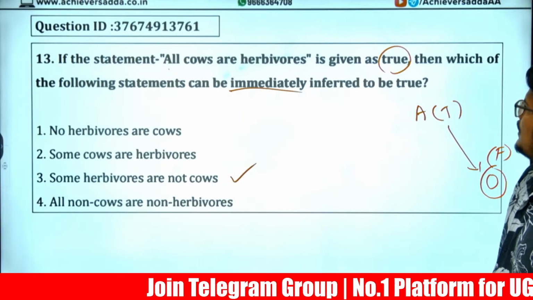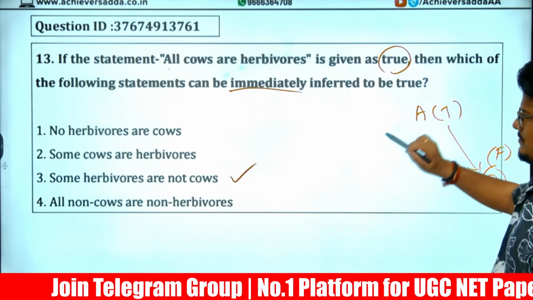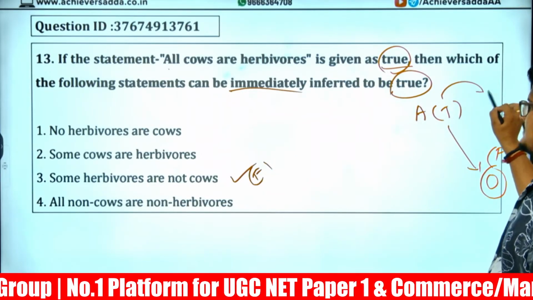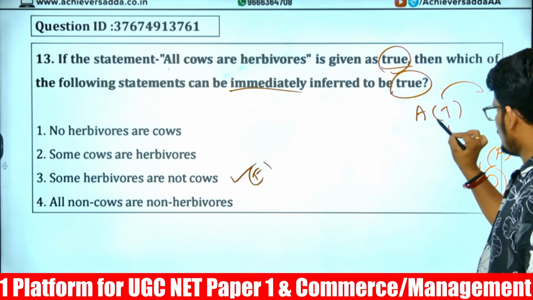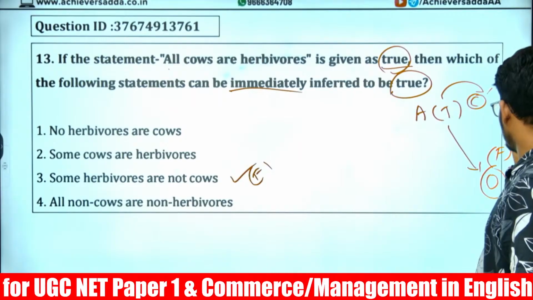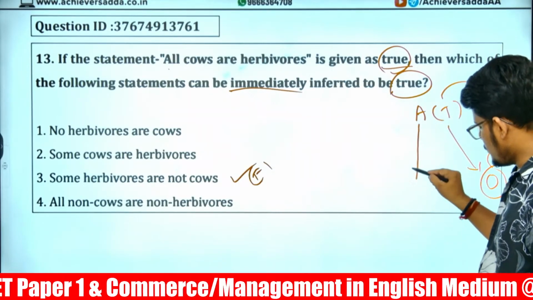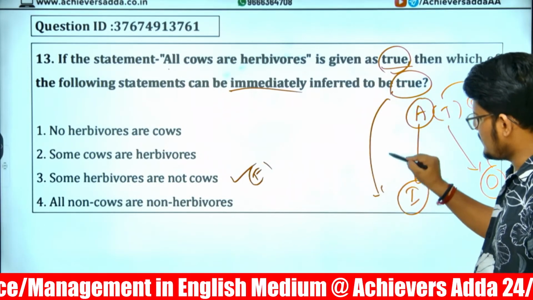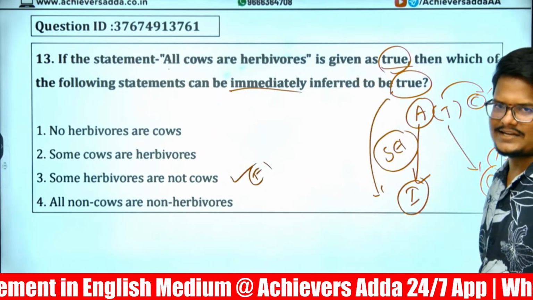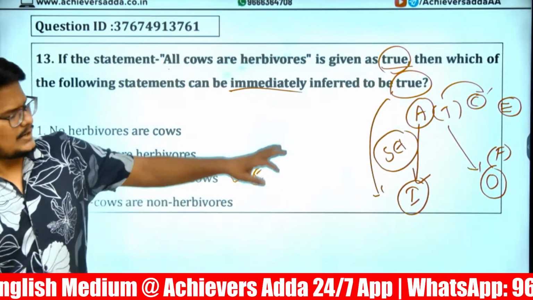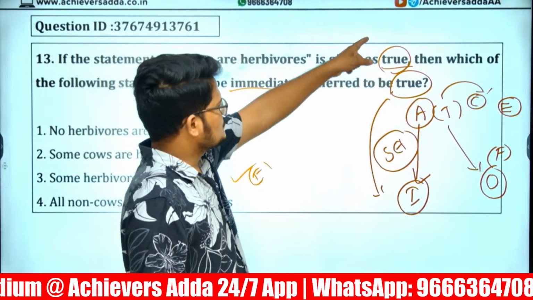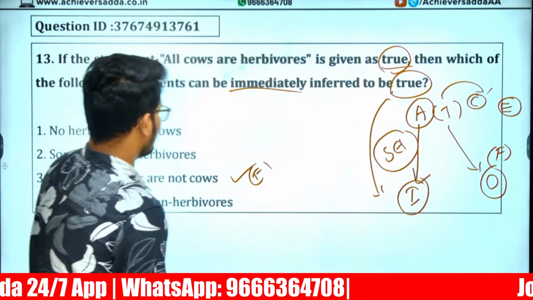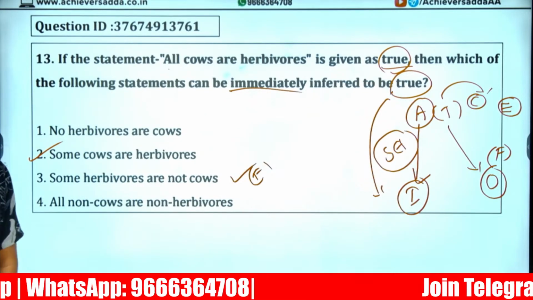But here the answer is given as option 1, all are true. Acha, they are asking which can be definitely true. This is false, na? If this is true, which can be definitely true? If it is contrary, then E we will talk about it. And here, truth downwards: if this is true, definitely I will be true, because truth always goes downwards as per subalternation or corresponding. I made a mistake in the beginning. So if A is true, what will be definitely true? That will be I only. Option 2 it is.